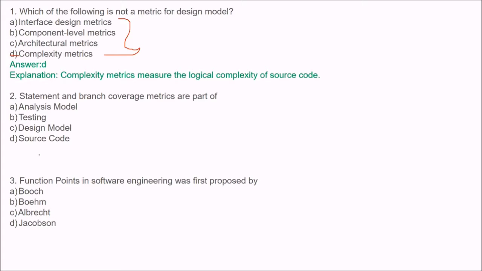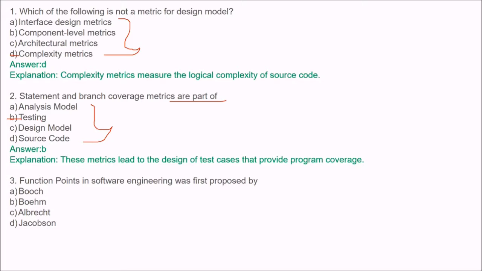Next is statement and branch coverage metrics. Statement and branch coverage metrics are part of, can you answer, testing or analysis model, design model, source code? The answer is B. Statement and branch coverage metrics are part of testing, because this metric will lead to the design of test cases, right? This will give you the number of test cases that provide the program coverage.